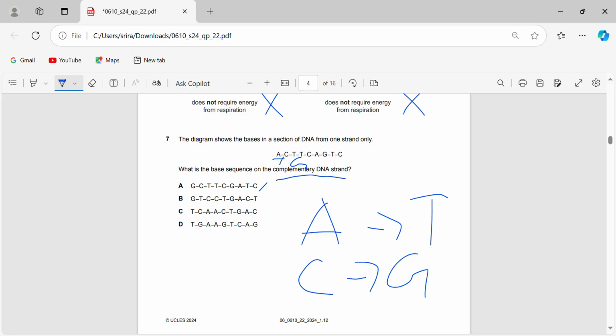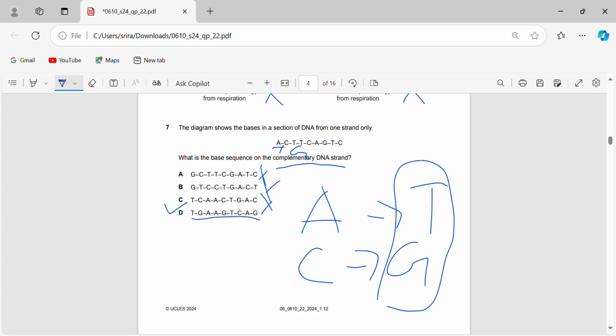So GC doesn't make sense, because it has to start with these two, T and G. So GC, GT, TC, all three don't make sense. That leaves us with D, 7D.